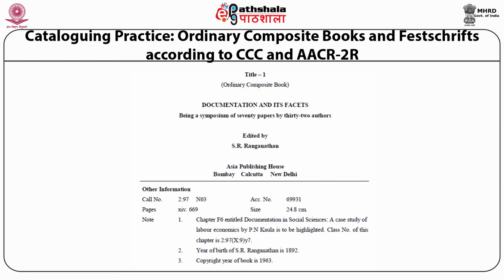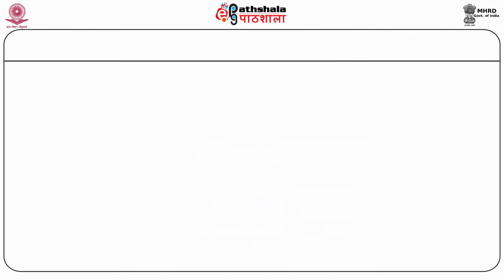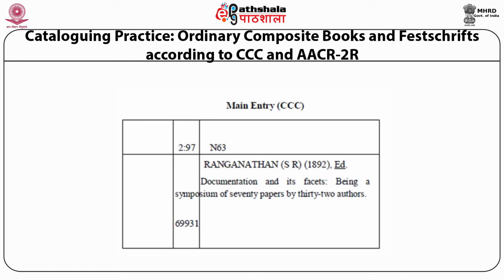Secondly, it is mentioned that the year of birth of S.R. Ranganathan is 1892 and the copyright year of book is 1963. Now you can see the main entry of the ordinary composite book according to classified catalog code. You can see the call number, then the editor. With the name of the editor within brackets, the year of birth is also mentioned and the word ED will be underlined. Then the title is mentioned and the accession number is also there.